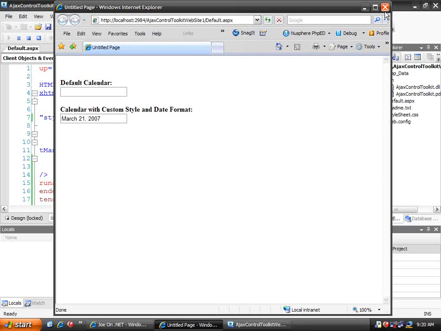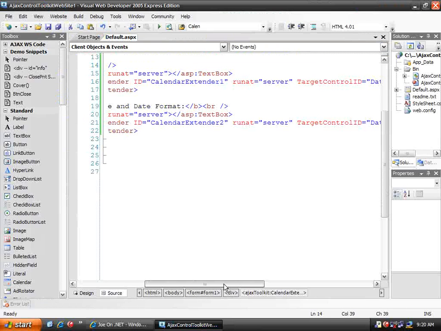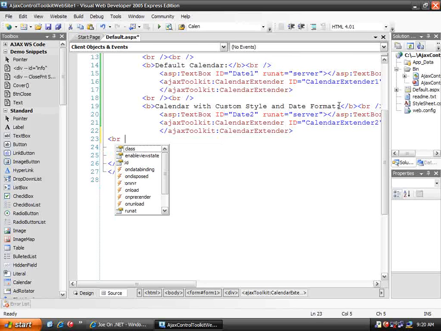want. So let's show one last variation on using the calendar control that lets us specify a different kind of trigger to cause the calendar extender control to appear. So again, I'll just create a little spacing.